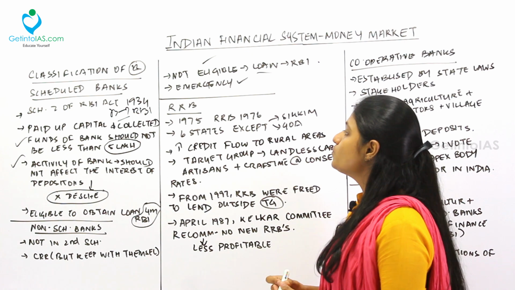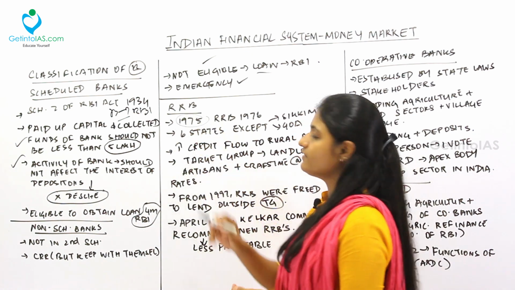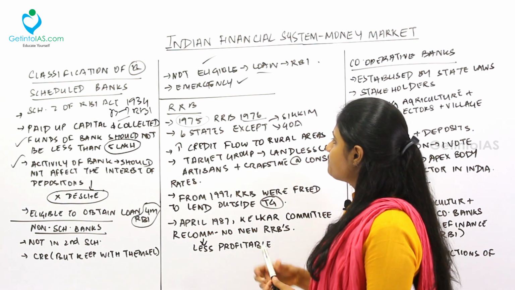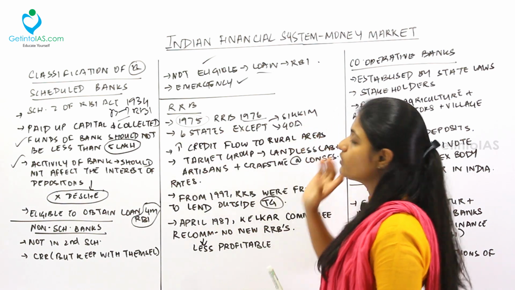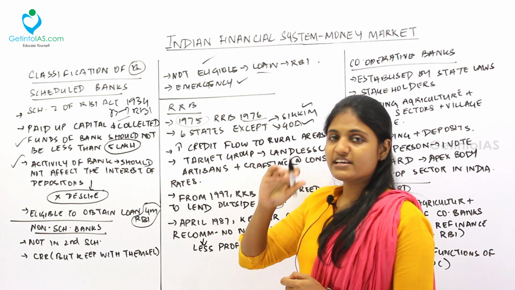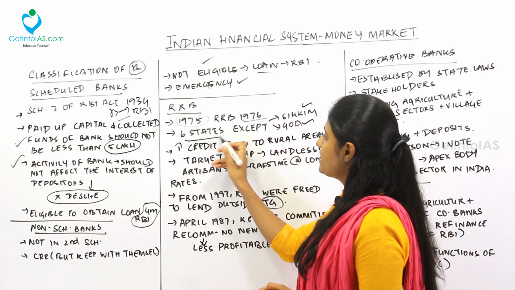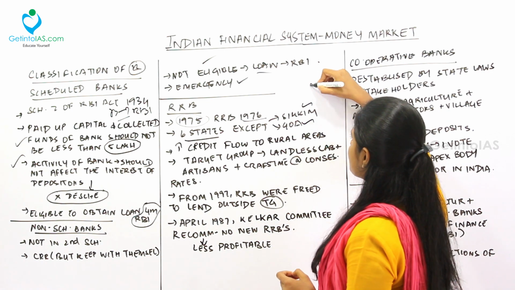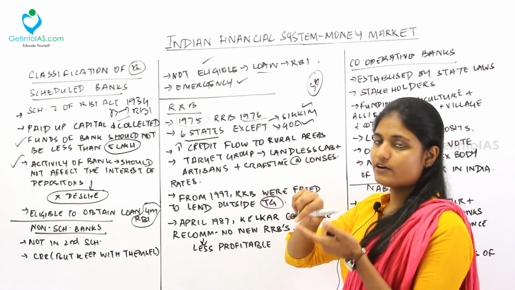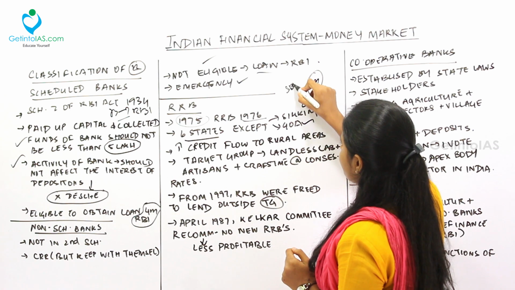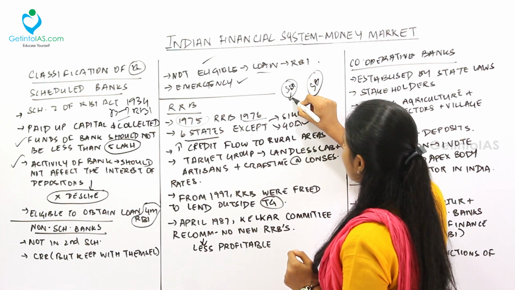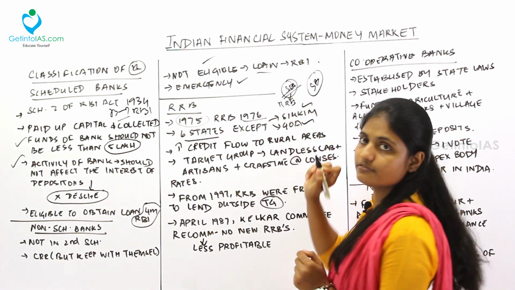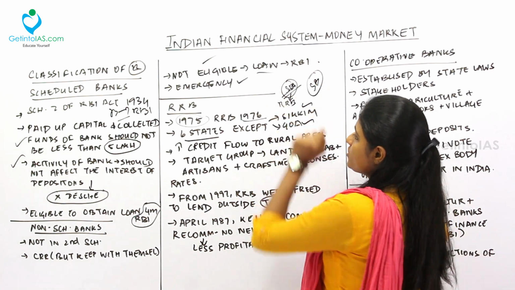Next, moving to the Regional Rural Bank, it was set up in 1975 under the RRB Act of 1976. Fine. Next one, 6 states except Sikkim and Goa have RRBs. So, except Sikkim and Goa, the 6 states have what? RRBs, Regional Rural Banks. See, for example, there is a condition called a sponsor bank. For example, if there is SBI, SBI should contribute certain amount to set up RRB. So, SBI is a sponsor bank. Fine. So, the main bank is called as the sponsor bank.